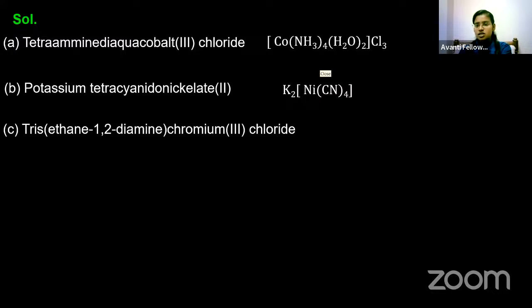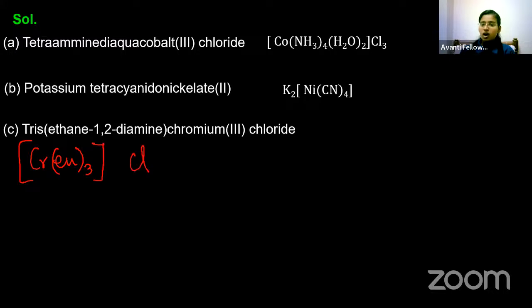Now, why is this the answer? We have tris ethane. Tris means 3, so we have 3 ethylene diamine. En is the ethane-1,2-diamine. I have 3. Chromium is the metal, and outside the bracket, I have chloride. Oxidation state is given as 3.